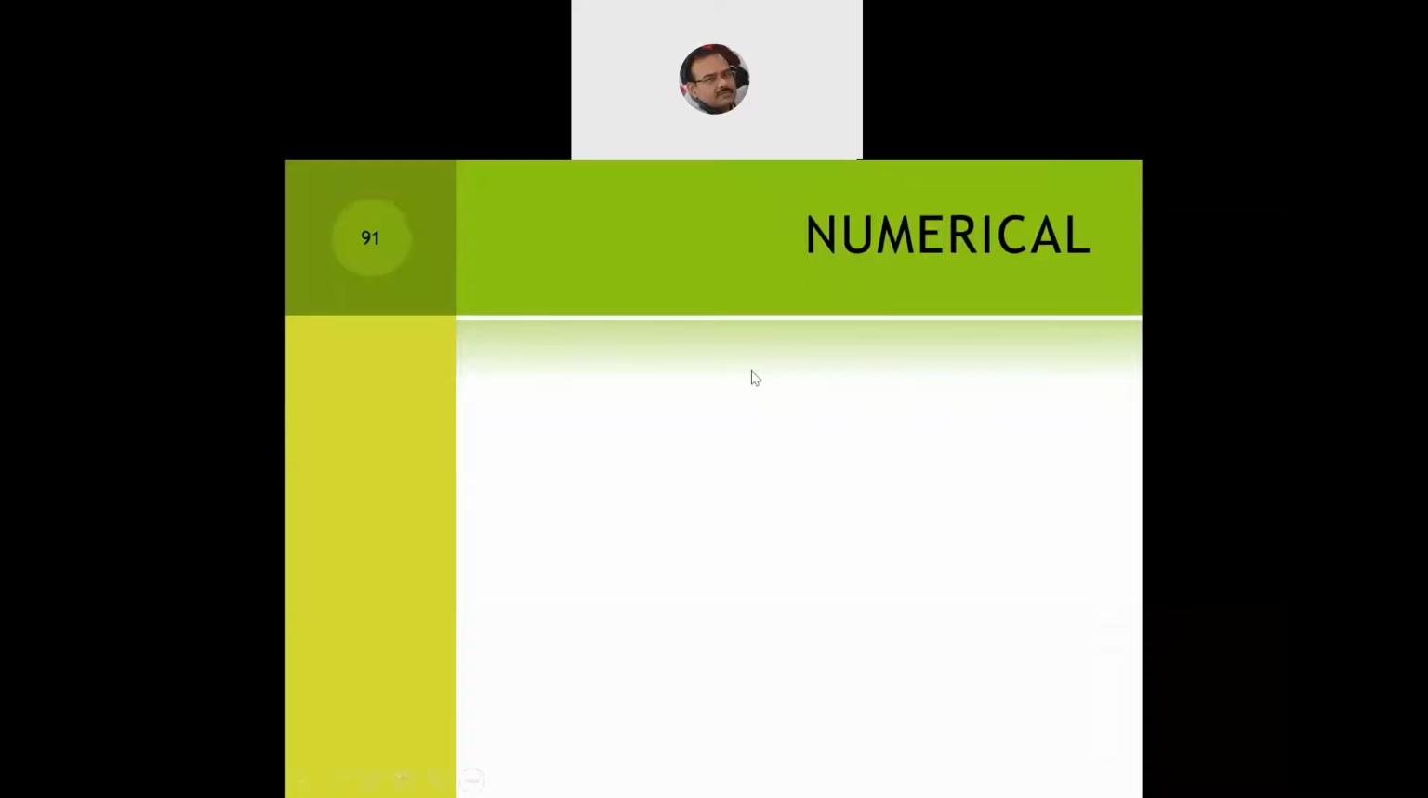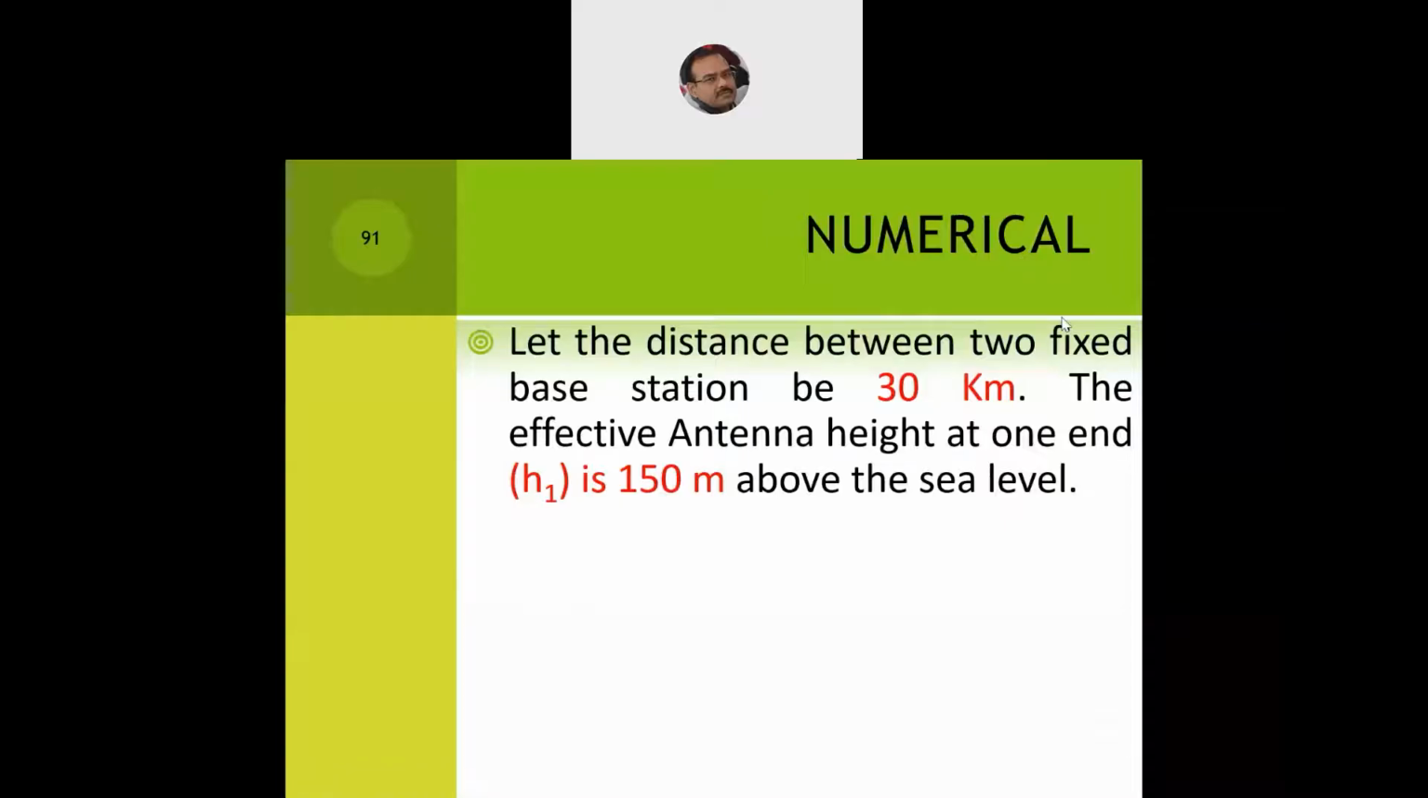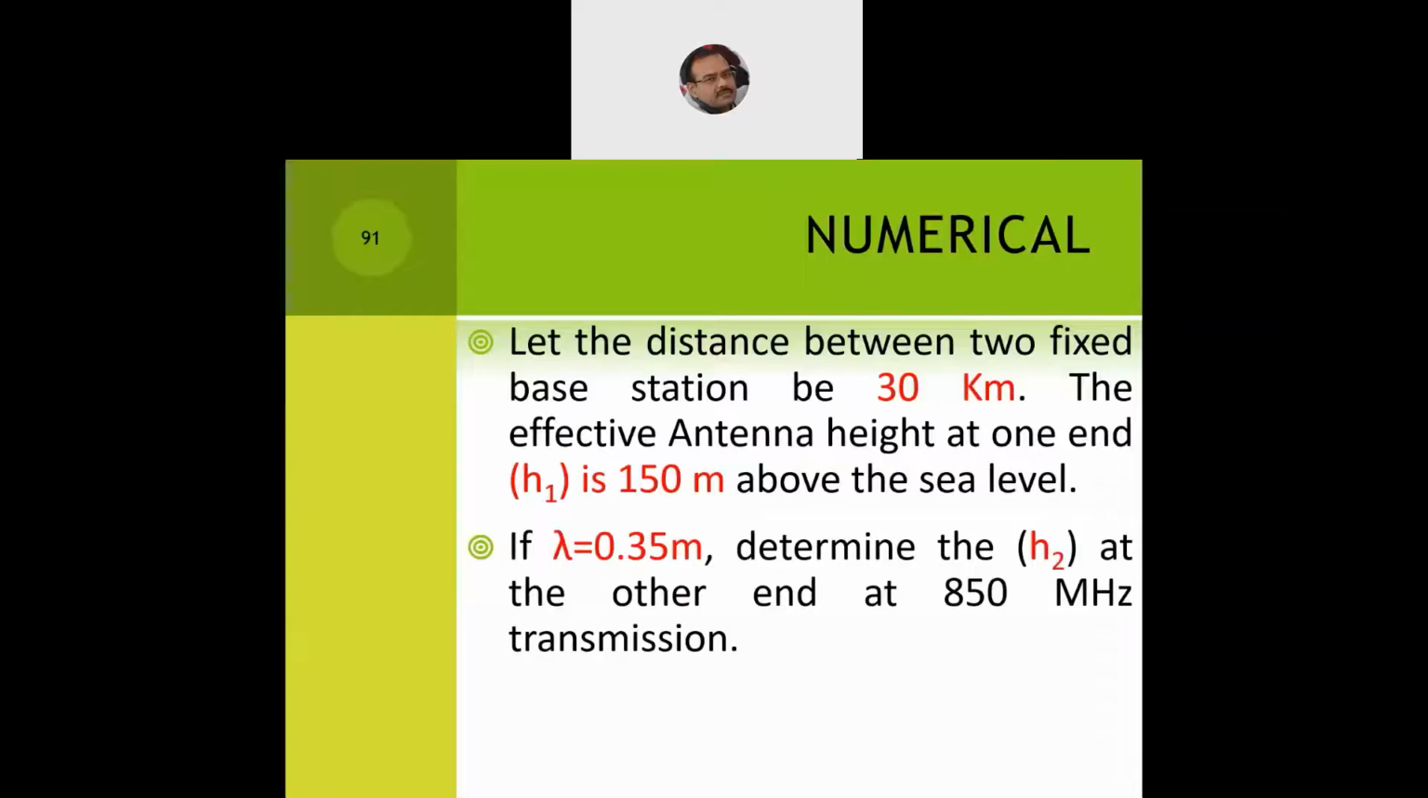Now what the numerical says: let the distance between the two fixed base stations be 30 kilometers. That's huge; in reality it will not be that far away, but this is a hypothetical example. Let the effective antenna height at one end, H1, be 150 meters above sea level. So what they have given is the distance D, H1 of 150 meters, and the wavelength lambda as 0.35 meter. And we are asked to determine the value of H2, which is the mobile antenna height.